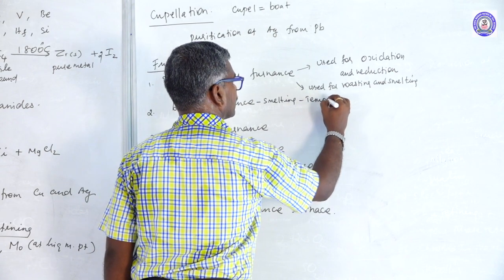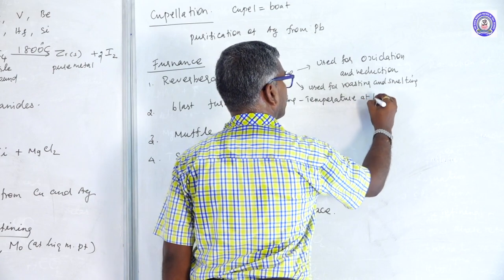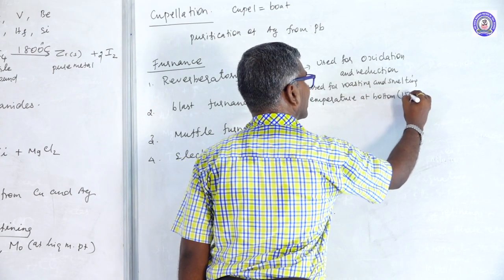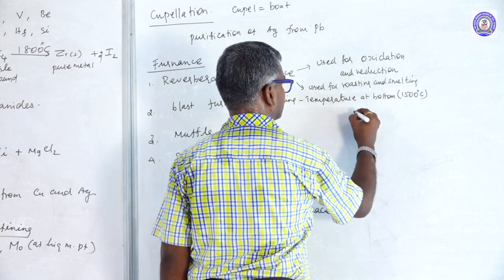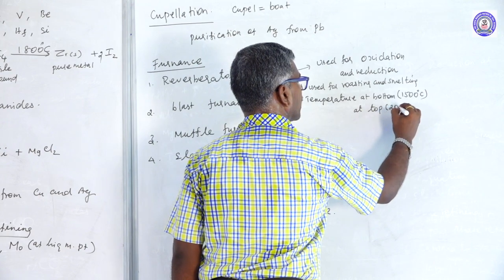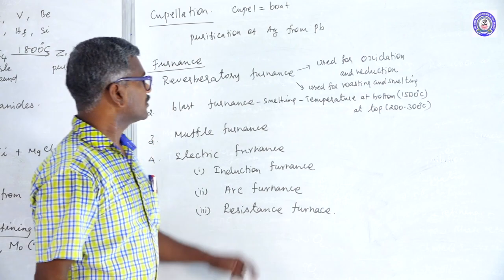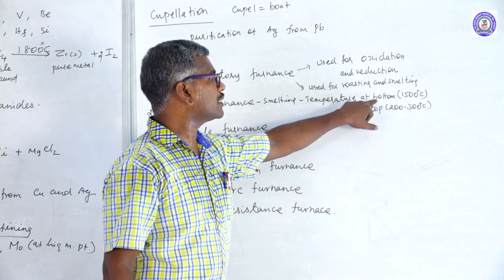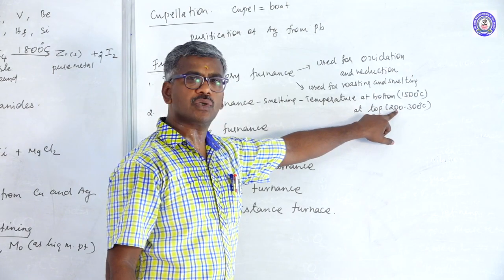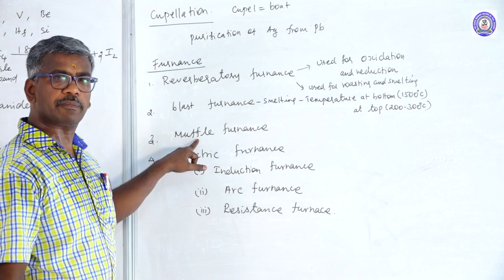Temperature: at the bottom 1500 degrees Celsius, at the top 200 to 300 degrees Celsius. In the furnace, the bottom temperature is 1500 degrees Celsius and the top temperature is 200 to 300 degrees Celsius. Another one is the muffle furnace.